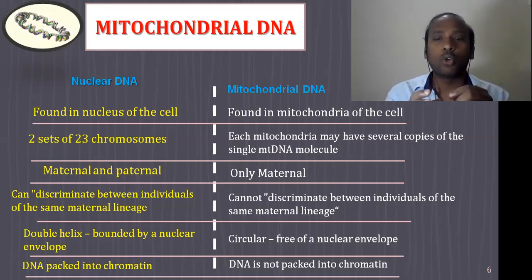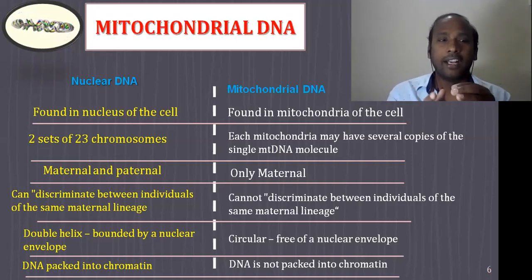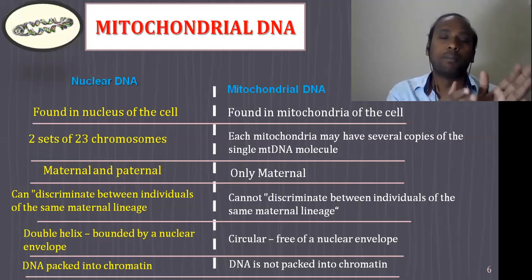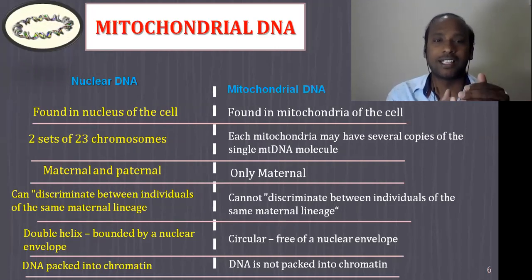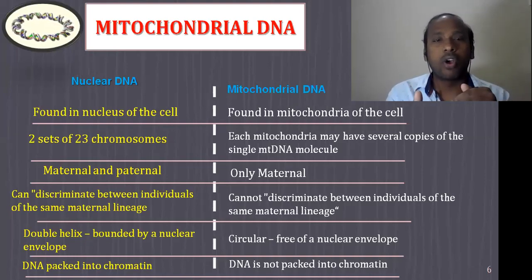But here each mitochondrion may have several copies of the single mitochondrial DNA molecule. The origin of nuclear DNA is from both sides, maternal as well as paternal, and mitochondrial DNA originates only from the maternal side, right?